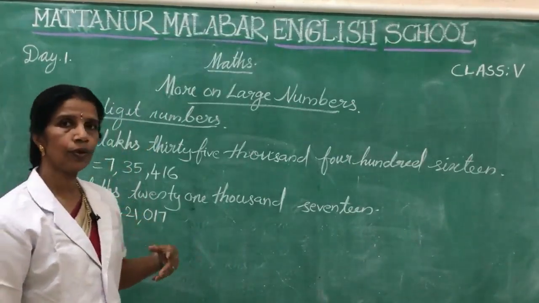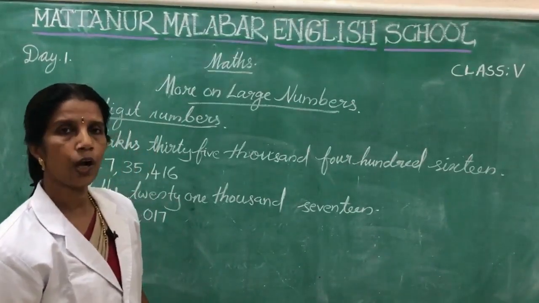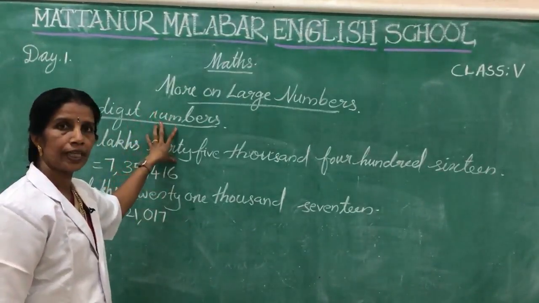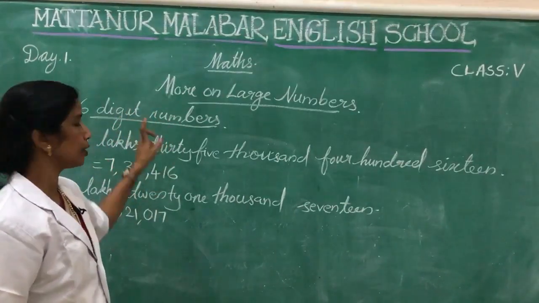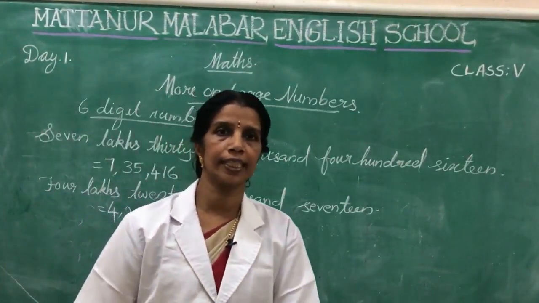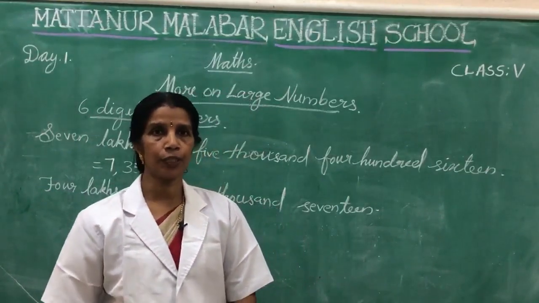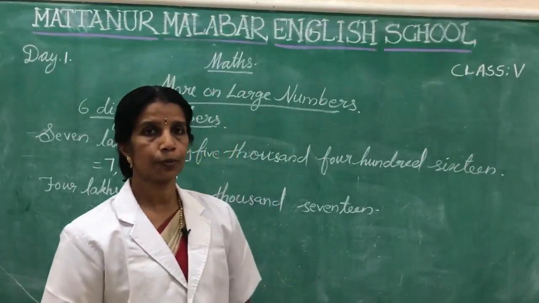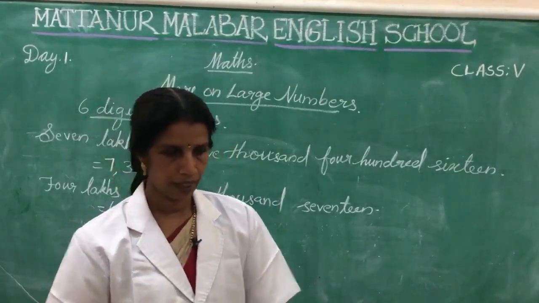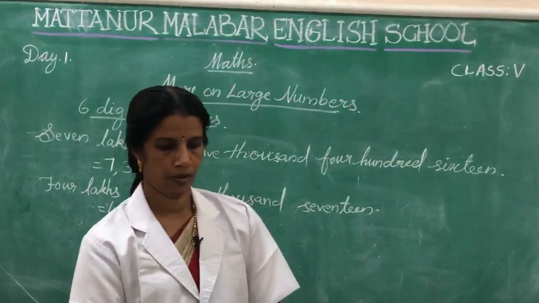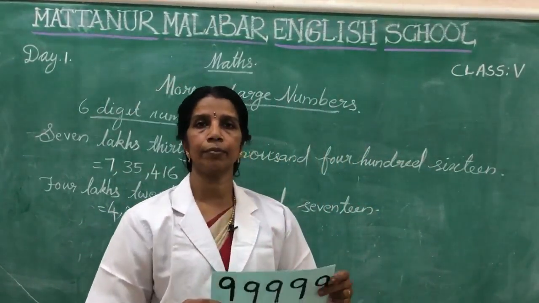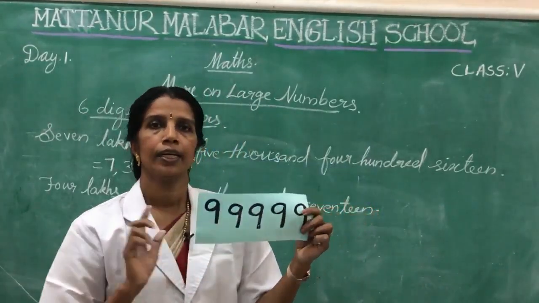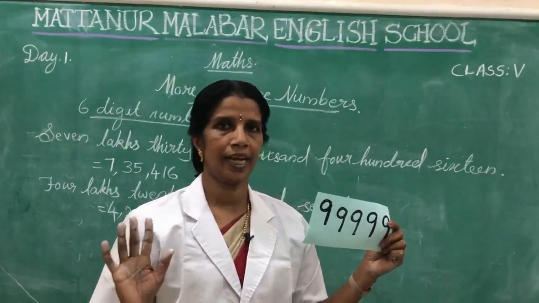Then we want to learn comparing numbers. How to compare two numbers. Here, all of you understand this part. Here we want to study about 6-digit numbers. How can you get a 6-digit number? When we add 1 to the greatest 5-digit number, we will get the smallest 6-digit number. Okay. Here, greatest 5-digit number means 5 nines are here, isn't it? 1, 2, 3, 4, 5. Greatest 1-digit number means that is 9, isn't it?